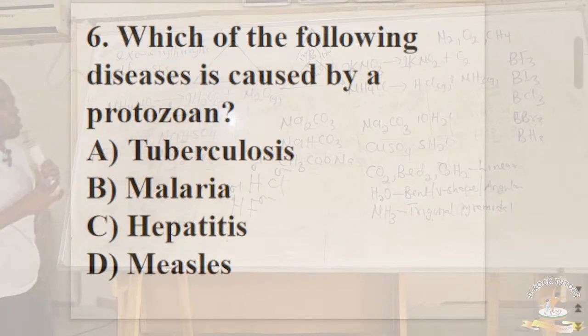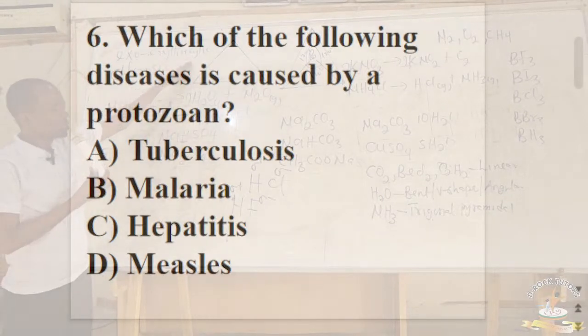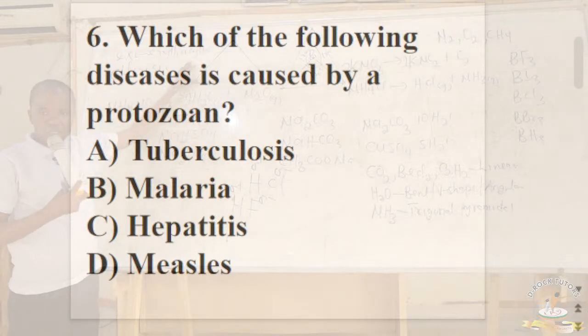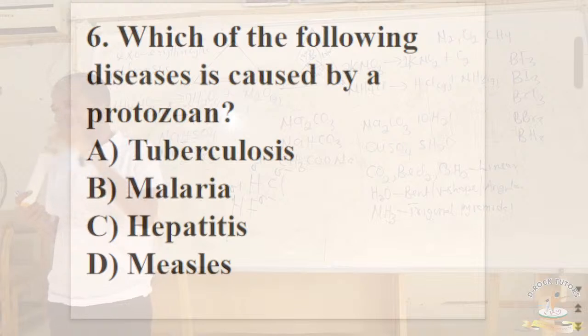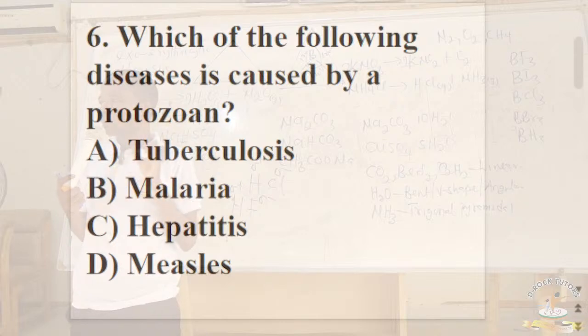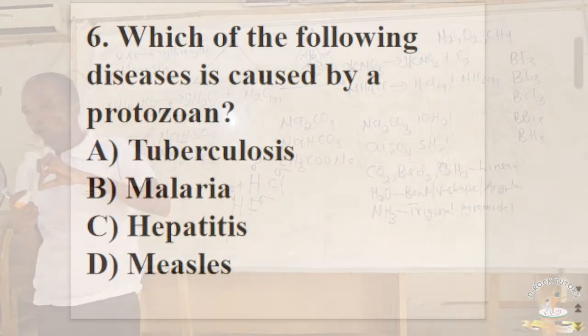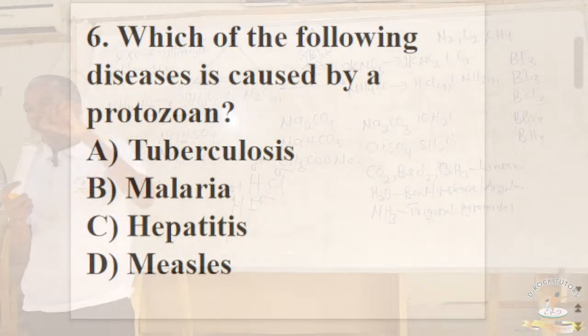The exoerythrocytic stage in the life cycle of malaria parasite occurs in the liver, all right? While the endoerythrocytic stage in the life cycle of malaria parasite occurs in the red blood cell.